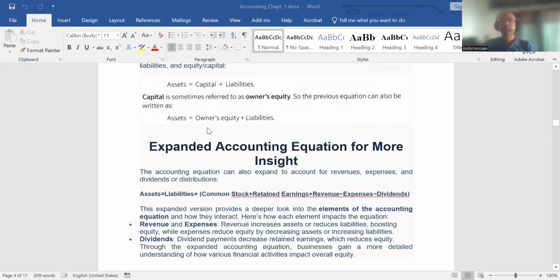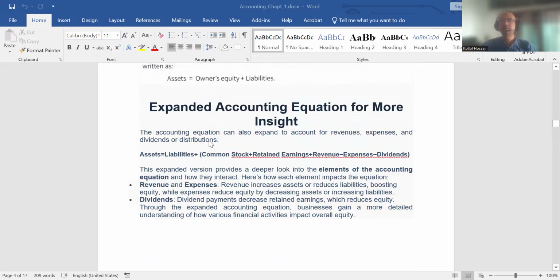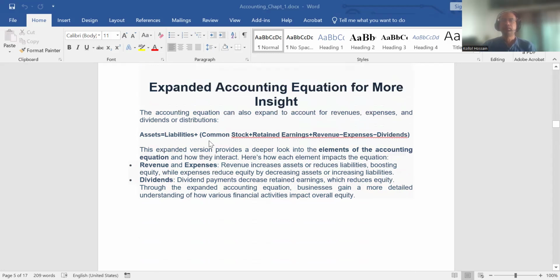This equation can be expanded in the following way. Assets equal liabilities plus common stock plus retained earnings plus revenue minus expenses minus dividends. If it is a corporation, then common stock value is the share capital of the company provided by the owner or shareholder.